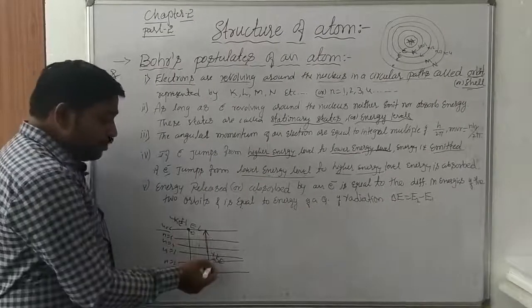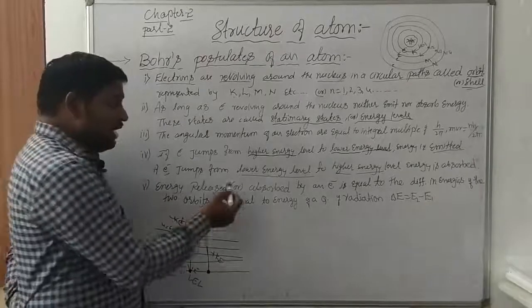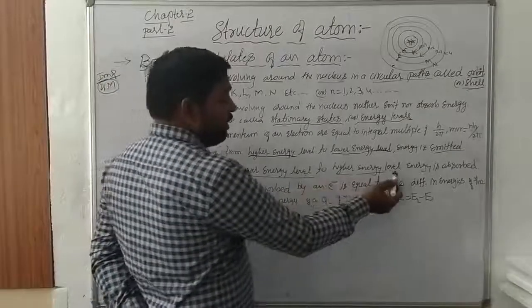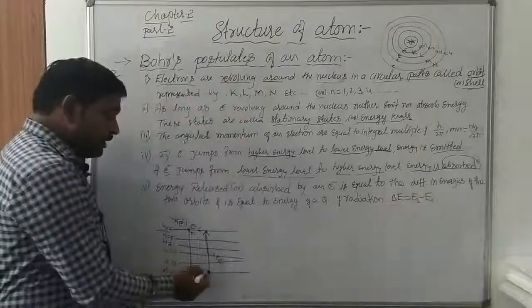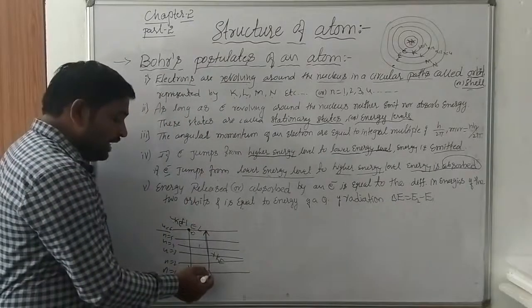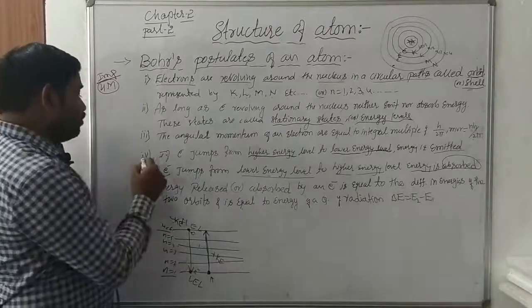So amount of energy required to eject the electron from lower energy level to higher energy level. That's why here, lower energy level to higher energy level, energy is absorbed. ಎನರ್ಜಿ ಅಬ್ಸಾರ್ಬ್ ಆಗುತ್ತೆ. ಎನರ್ಜಿನ ಅಬ್ಸಾರ್ಬ್ ಮಾಡಿಕೊಂಡು ಈ ಎಲೆಕ್ಟ್ರಾನ್ ಹೈಯರ್ ಎನರ್ಜಿ ಲೆವೆಲ್ ಗೆ ಎಸ್ಕೇಪ್ ಆಗ್ತದೆ. ಸೊ ದಿಸ್ ಇಸ್ ಅಬೌಟ್ ದಿ ಫೋರ್ತ್ ಪೋಸ್ಟುಲೇಟ್.